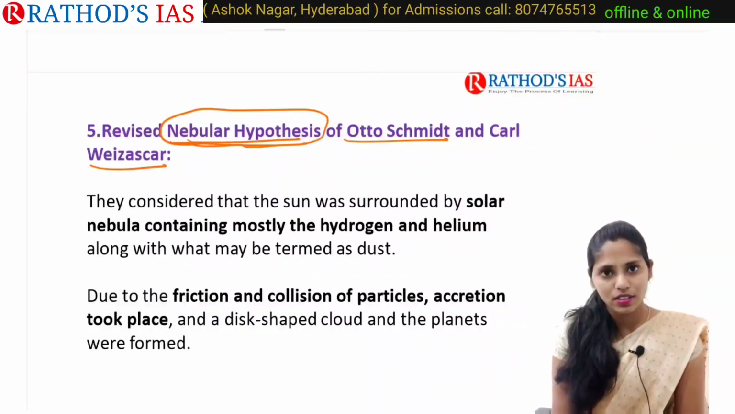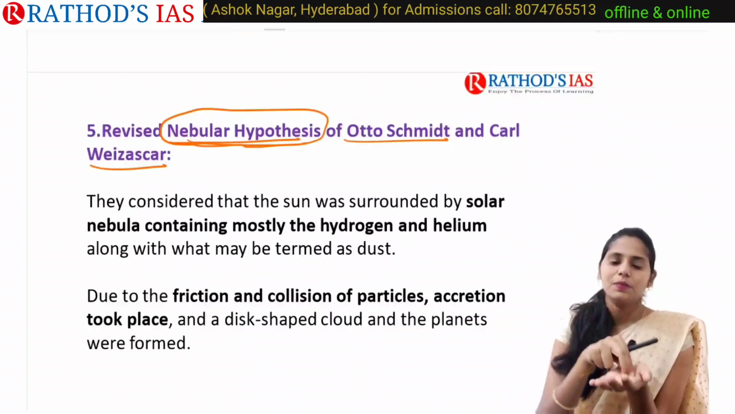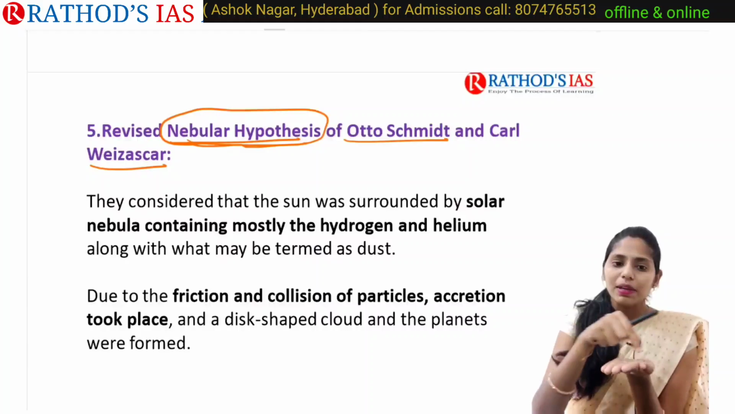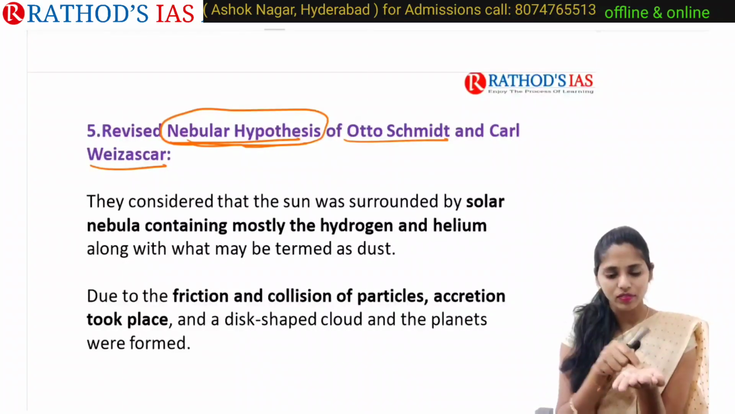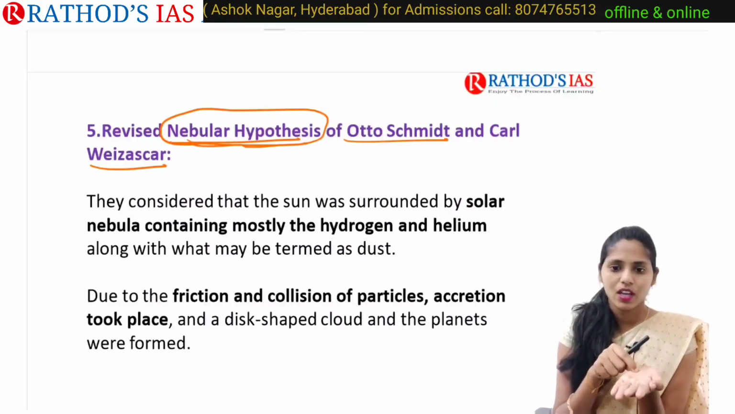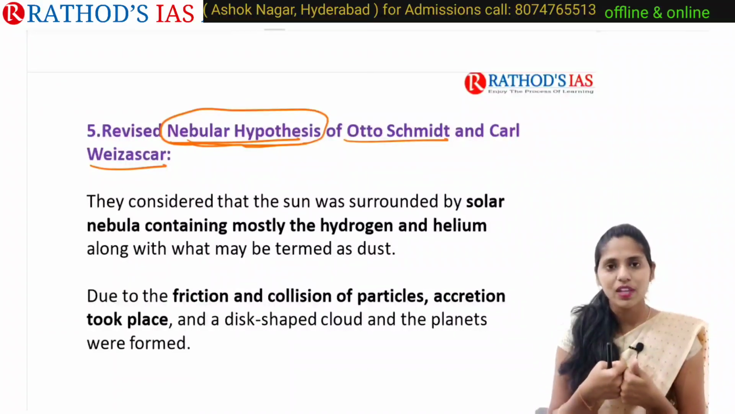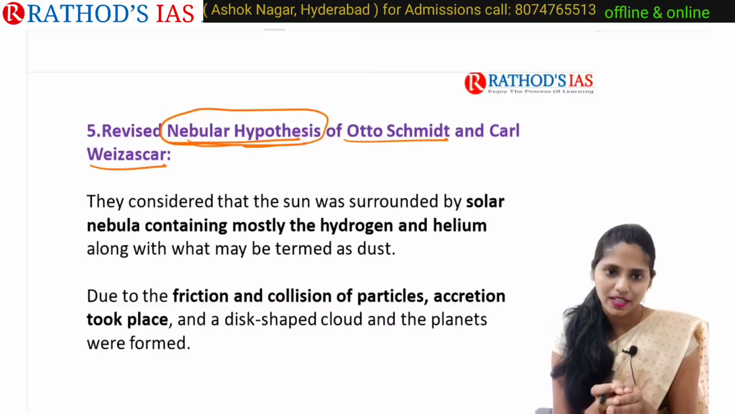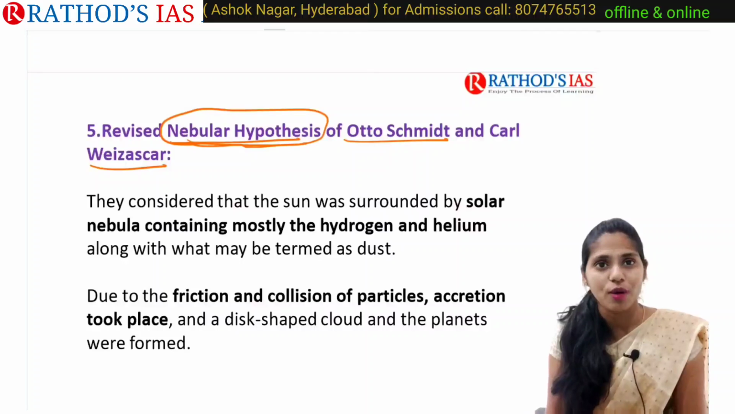So according to this theory, it mainly says that the sun is present, and the sun is surrounded by a solar nebula. This nebula mostly contains gases like hydrogen and helium. And this nebula also contains some particles of dust. Because of friction and collision of particles in this nebula, that will lead to accretion, that means uniting of these particles. And later on, a disc-shaped cloud and planets were formed.